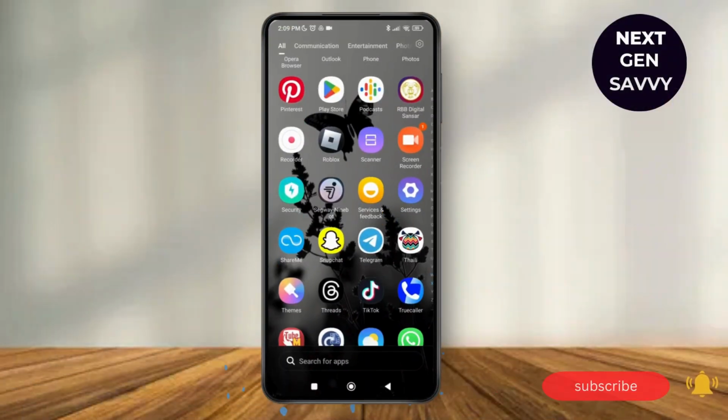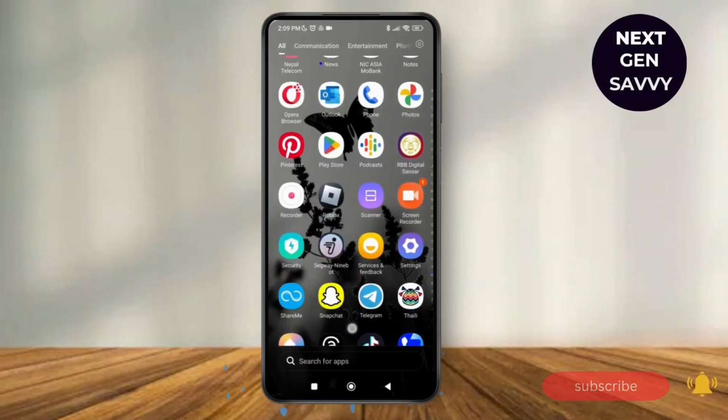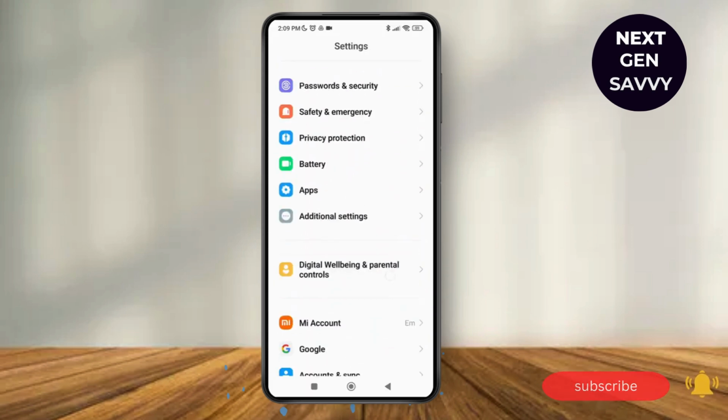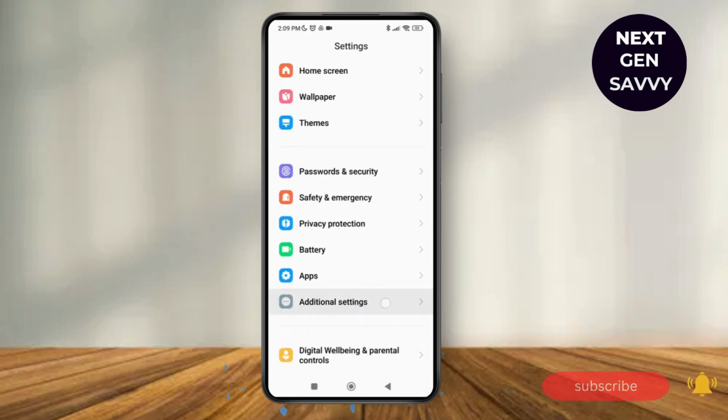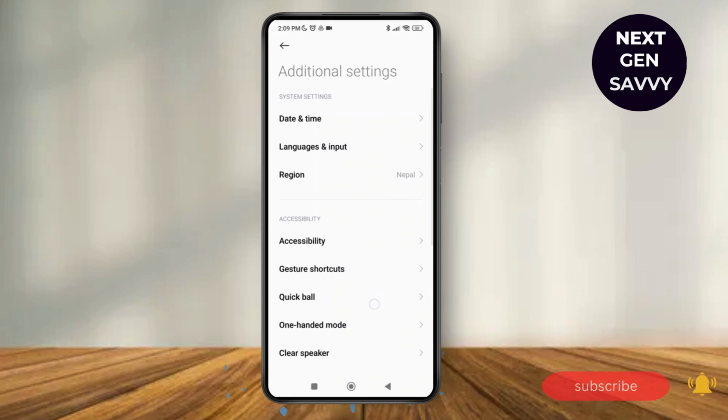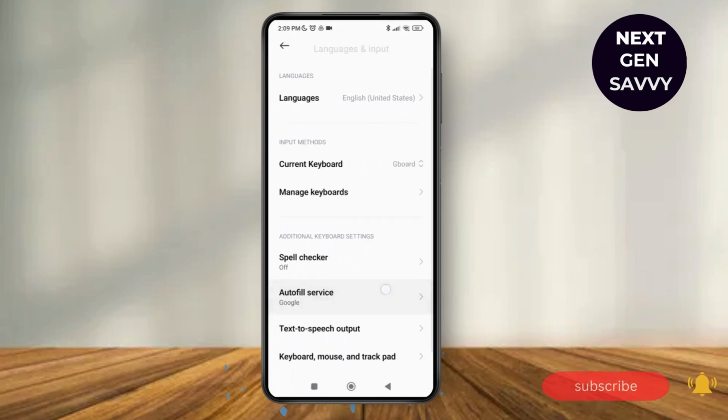So in order to turn on the spell check on Android phone, what you need to do is tap on the settings of your device. As you tap on the settings, scroll down and tap on additional settings over here. After that, all you have to do is tap on languages and input over here and scroll down, and here